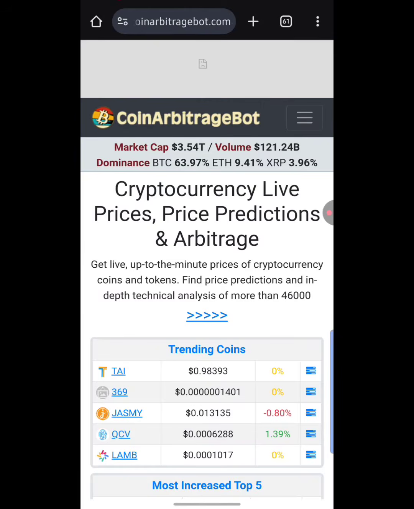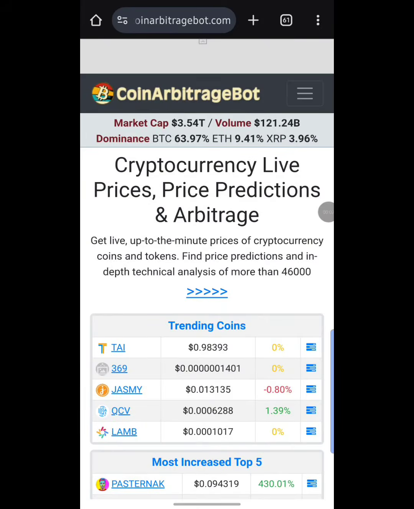Here we are, guys. This bot right here is a totally free bot that gives you cryptocurrency live prices, price predictions, and arbitrage opportunities. Down below here it says get live up-to-the-minute prices of cryptocurrency, coins, and tokens. Find price predictions and in-depth technical analysis of more than 46,000 tokens. So guys, this arbitrage bot gives you all these opportunities for absolutely free, without charging anything, unlike other arbitrage bots out there that charge you a very high amount of money just to give you the exact same thing that this bot is going to be giving you today.